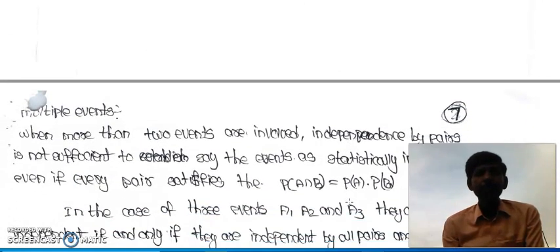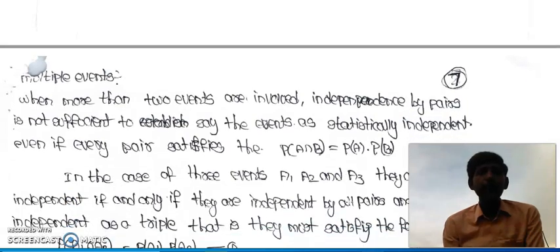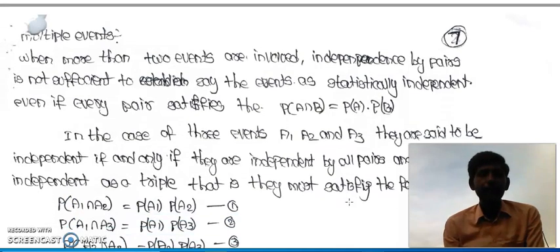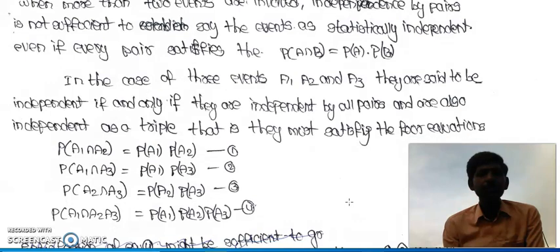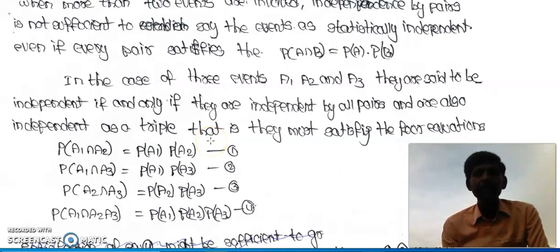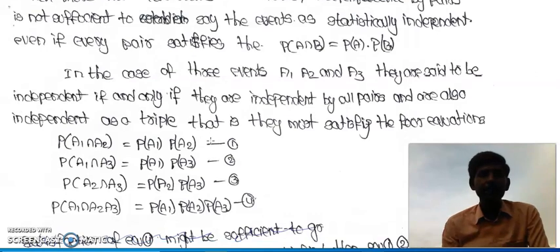Now, up to now we have seen for two events. Now, when are three events said to be independent and when are n events said to be independent by pairs? When two events are said to be independent, provided P of A intersection B equal to P of A into P of B. Now, for triple events A1, A2, A3: P of A1 intersection A2 equal to P of A1 into P of A2.